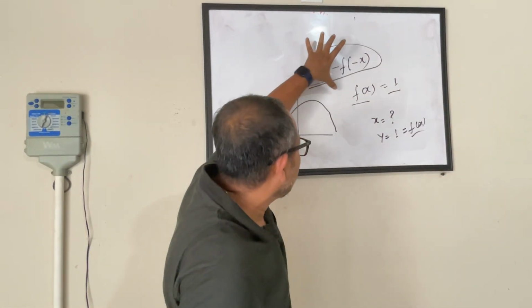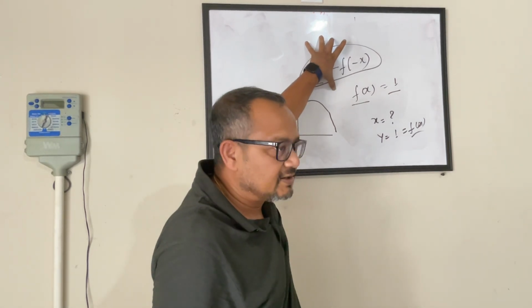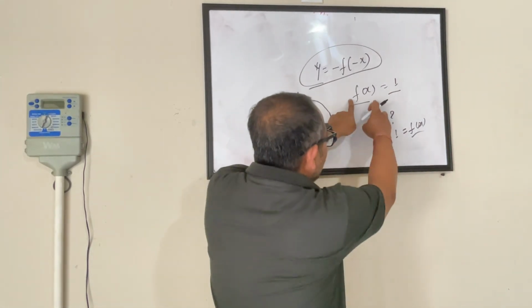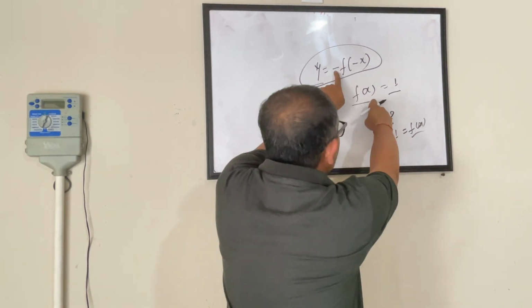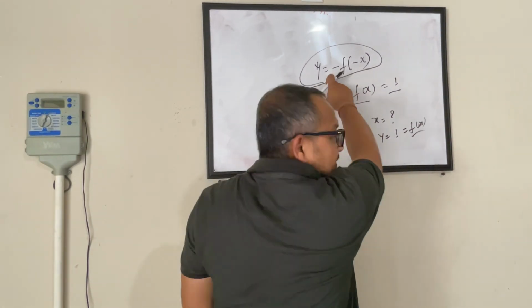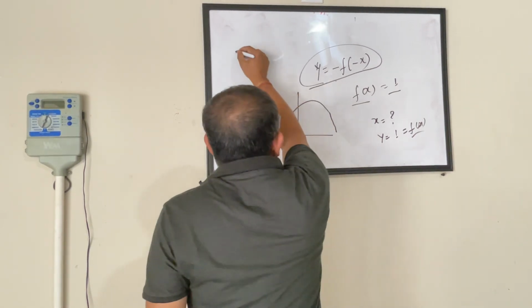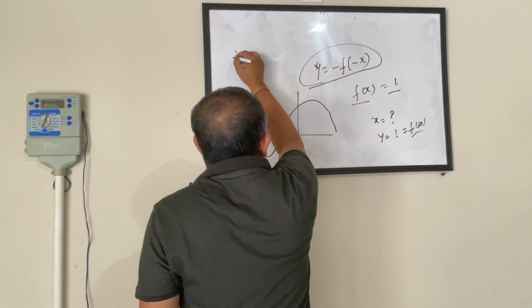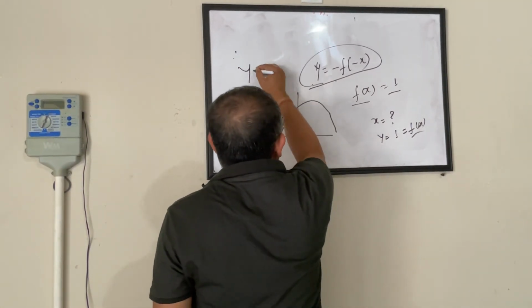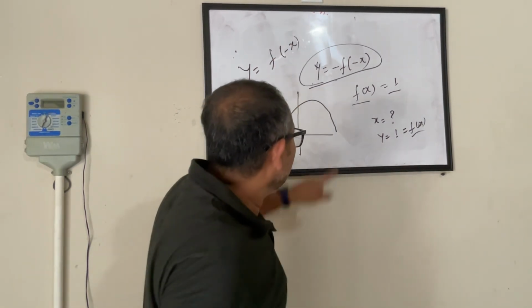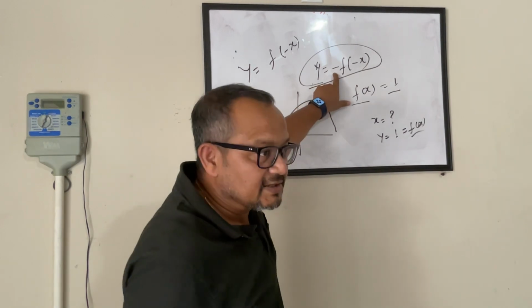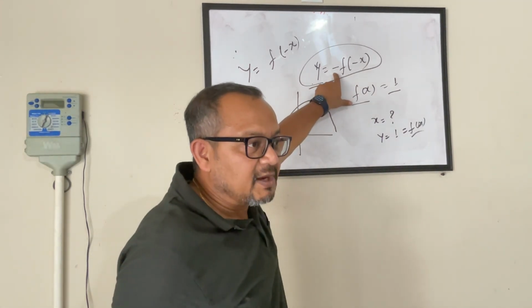Now you guys know, I have a graph like this. What we have to do is find out what is my function of x. If I am doing minus of this, what will be the value of y for function of minus x? Minus becoming plus.